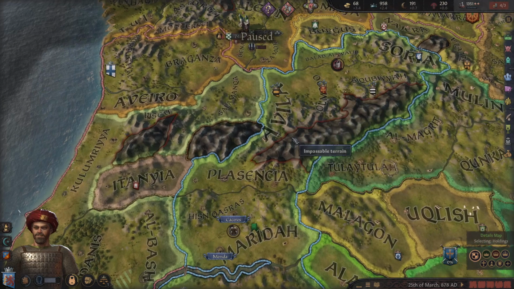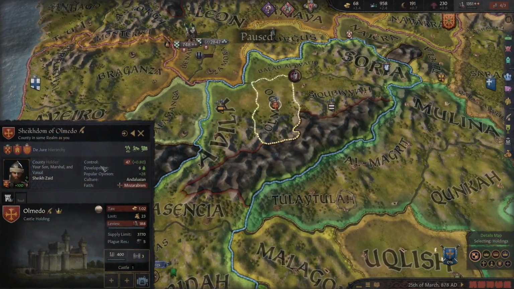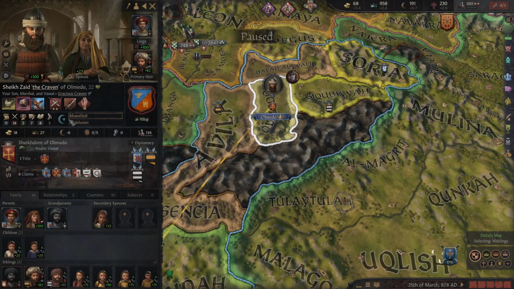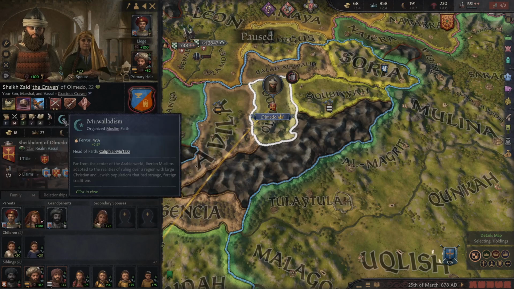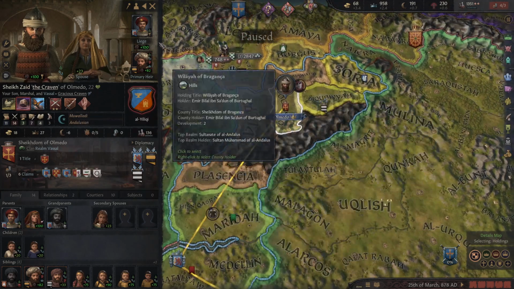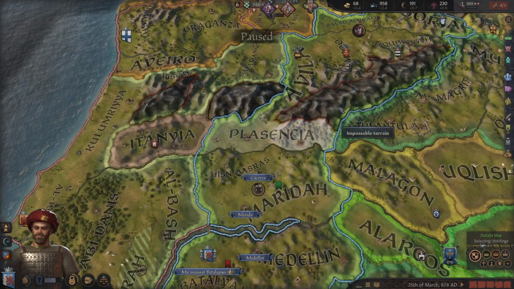Now, there are a few ways. One of them is simply to have the vassal here that has the territory of a different religion, and long term they might change it. This can be useful for large parts of territory, but in smaller situations, what you have to do is